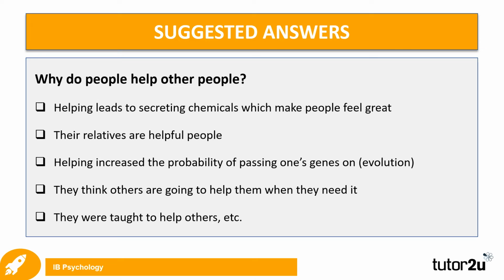There are many factors which contribute to helping behaviors. For example, helping may lead to secreting chemicals which make people feel great. In addition, there might be a genetic component to helping. One could also say people have evolved to be helpful because such behaviors have made it easier for our ancestors to survive longer and reproduce, thus passing on genes which play a role in helping behaviors. On the other hand, deciding to help someone may be just due to expecting them to do the same for us. Finally, helping can be considered a learned behavior, seeing as children are often taught that it is nice to be kind from a very early age.